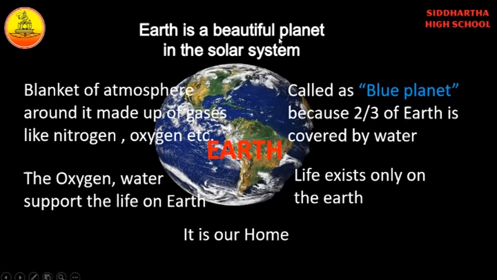So Earth is a beautiful planet in the solar system called the blue planet because 2/3 of Earth is covered by water. Life exists only on Earth. A blanket of atmosphere around it is made up of gases like nitrogen, oxygen, etc. The oxygen and water support life on Earth. It is our home.